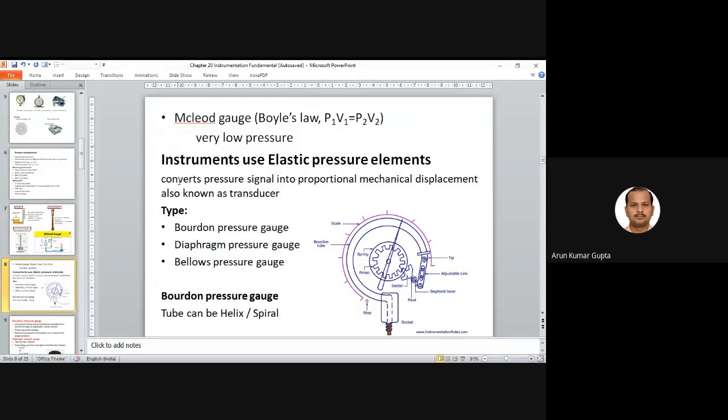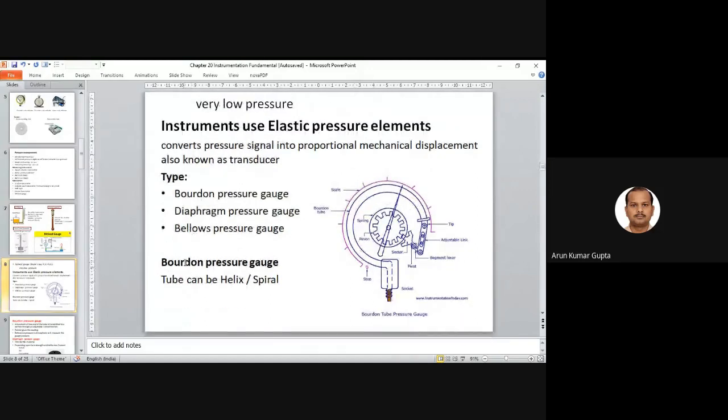Basically it converts a pressure signal into a proportional mechanical displacement, so it is known as a transducer. We have different types of elastic pressure elements like the Bourdon pressure gauge, diaphragm pressure gauge, and bellows pressure gauge, right? Now let's see.